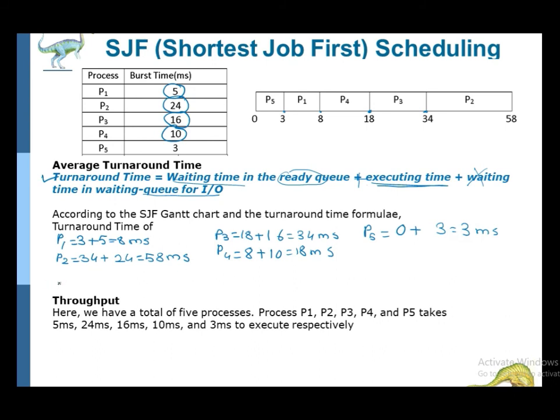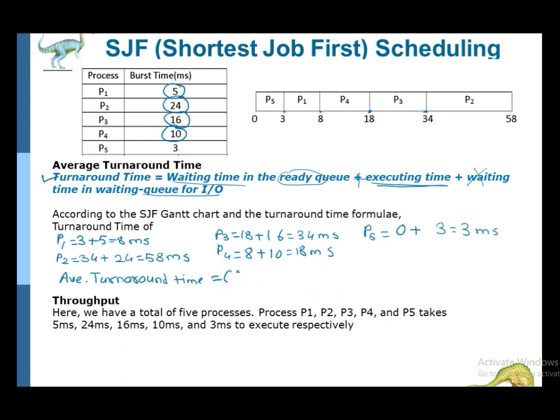Now we have to calculate the average turnaround time. The formula of average turnaround time is total turnaround time divided by the number of processes.